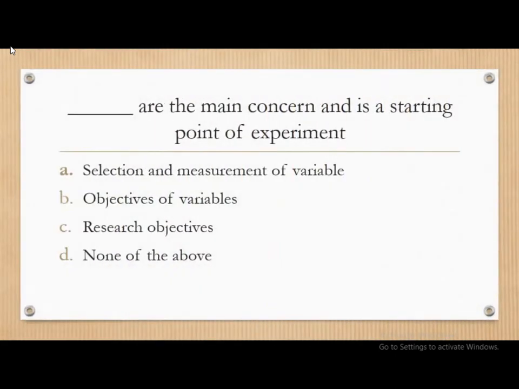Next question. Dash are the main concern and is a starting point of experiment. Options are selection and measurement of variable, objectives of variables, research objectives, and none of the above. The correct answer is selection and measurement of variable are main concern and is a starting point of the experiment.